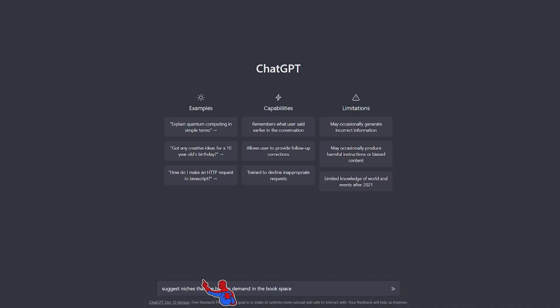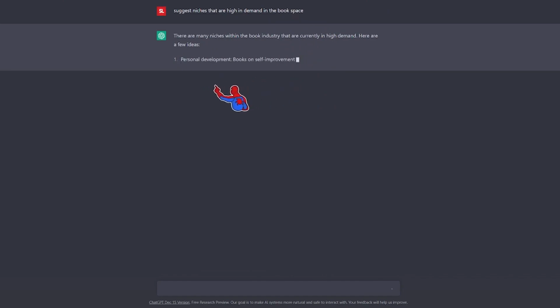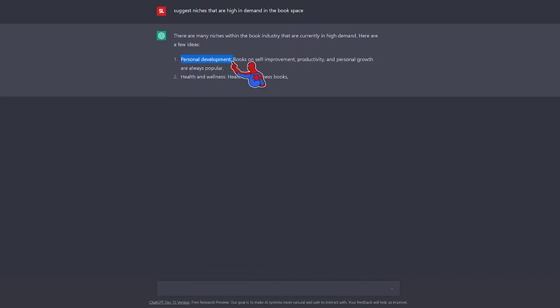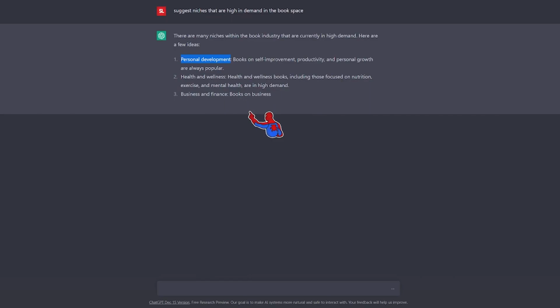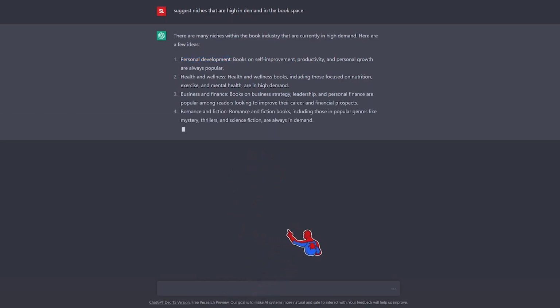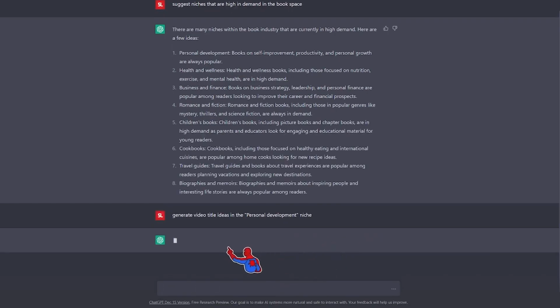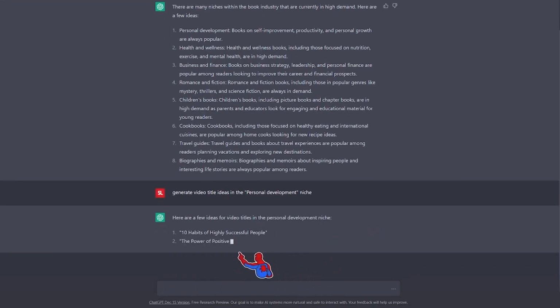So in here, I'm asking, suggest niches that are high in demand in the book space. So it's generating ideas, personal development. I really like that. So let's copy this and then say generate video ideas in that niche. We'll see now here, it's going to generate some ideas. Its process is pretty simple.